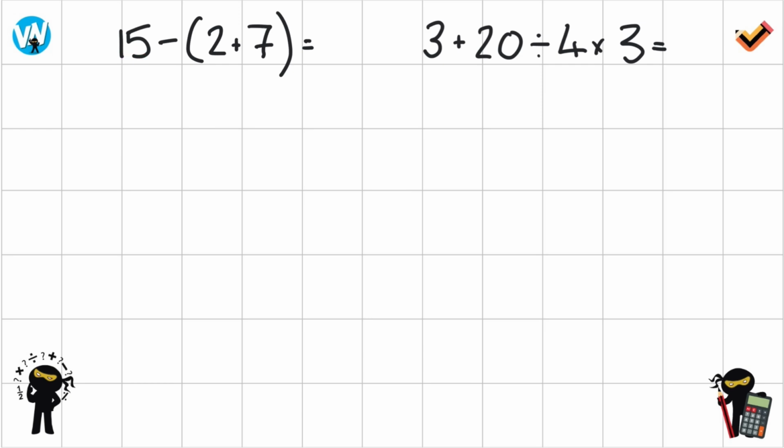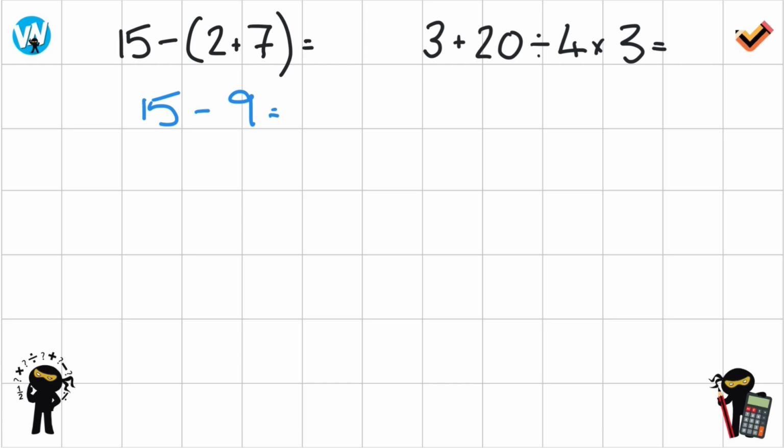So we're going to do this part first and basically write what this means. So we do this bit first. 2 add 7 is 9. So we would rewrite the question below as 15 take away 9. Okay, very, very simple. 15 take away 9 is 6.